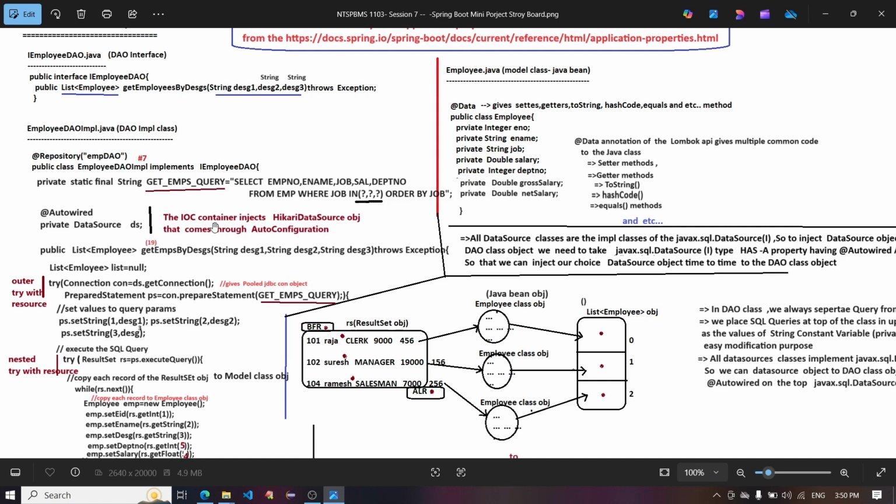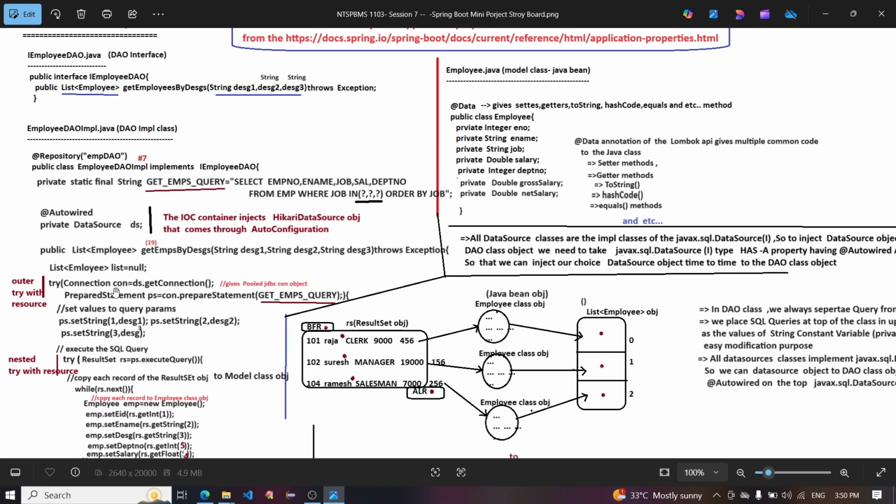The IoC container injects the Hikari data source object that comes through auto configuration. Public List<Employee> getEmpsByDesignation(String designation1, String designation2, String designation3) throws Exception, and List<Employee> list equals null.